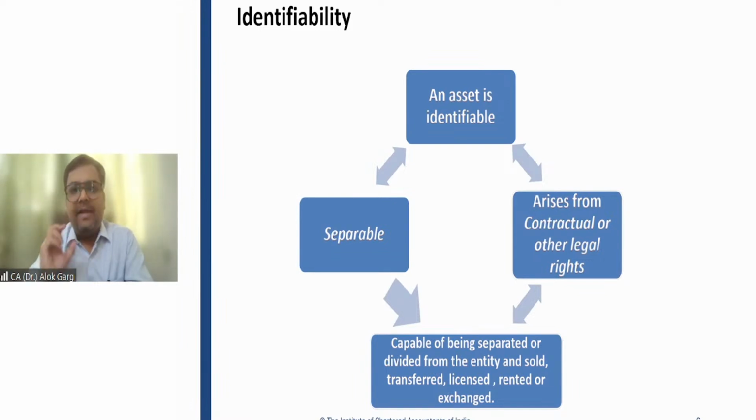Number two, when I'm talking about monetary and non-monetary items, you have to look at the general feature of that item. When I'm talking about a building, am I saying that yes, I will be receiving 1 crore rupees from the sale of this building? Do I have a contractual right to receive that money? I know the market value of the building is, let's say, 1 crore rupees. Tomorrow, when I sell that building, it could be 90 lakh, it could be 1 crore 10 lakh.